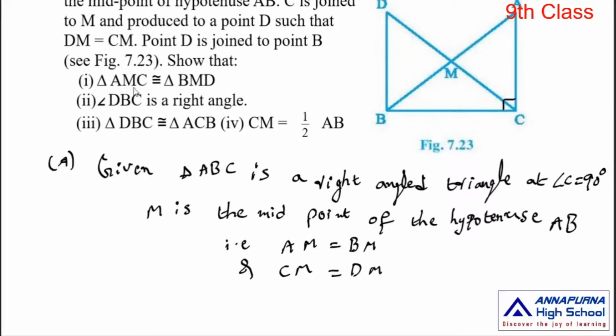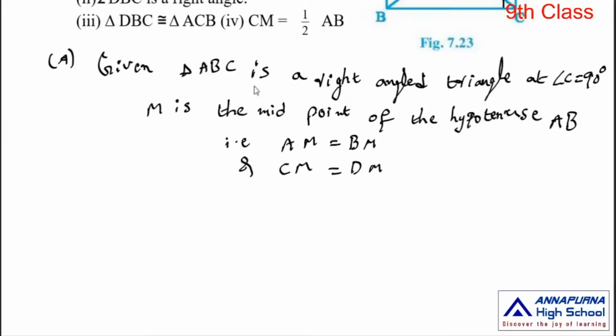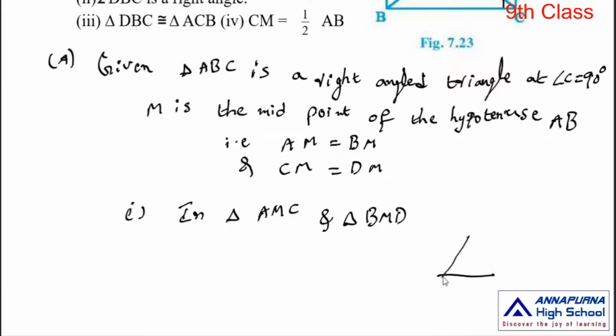First we have to prove that triangle AMC is congruent to triangle BMD. In triangle AMC and triangle BMD, draw the 2 triangles.